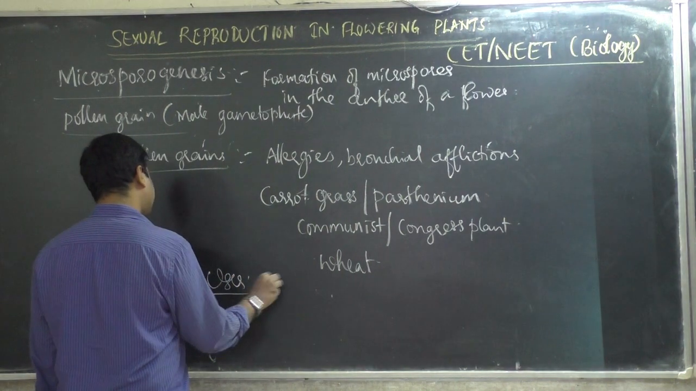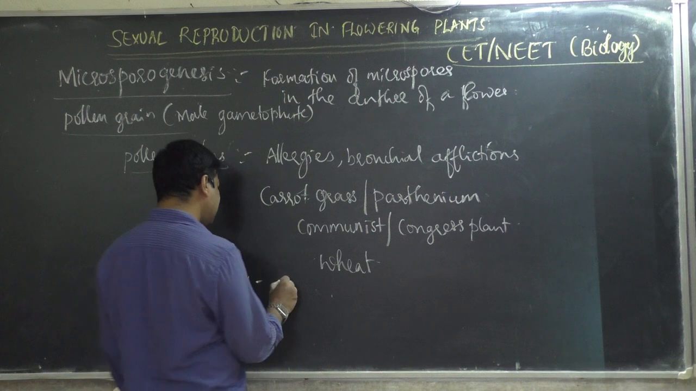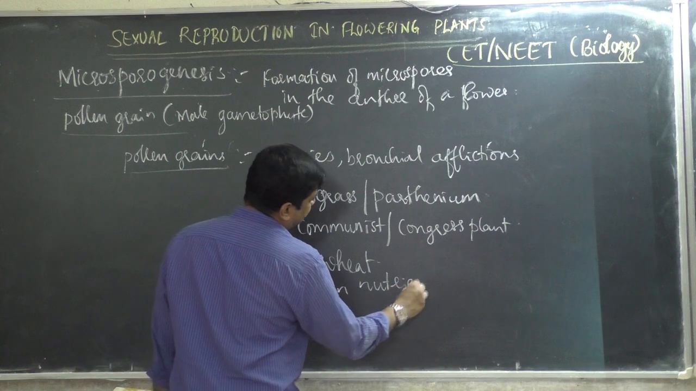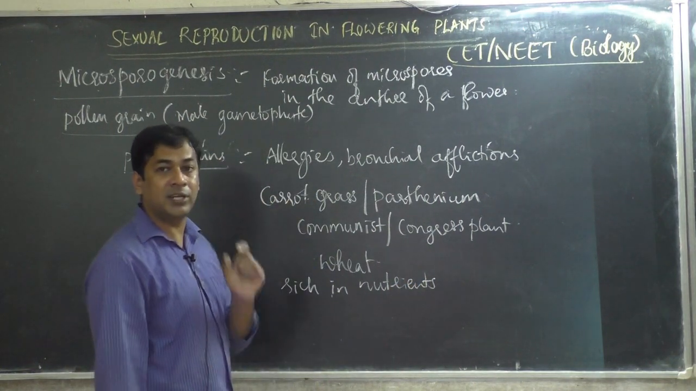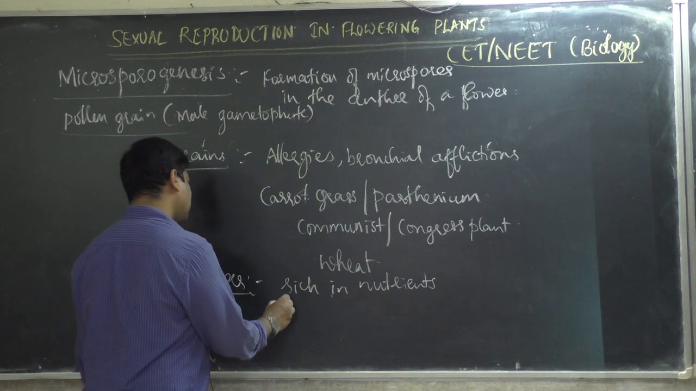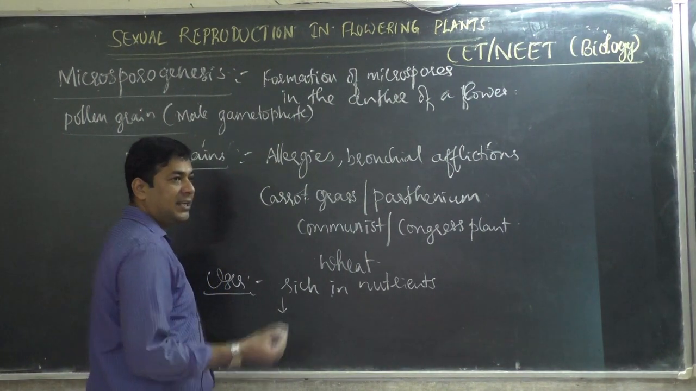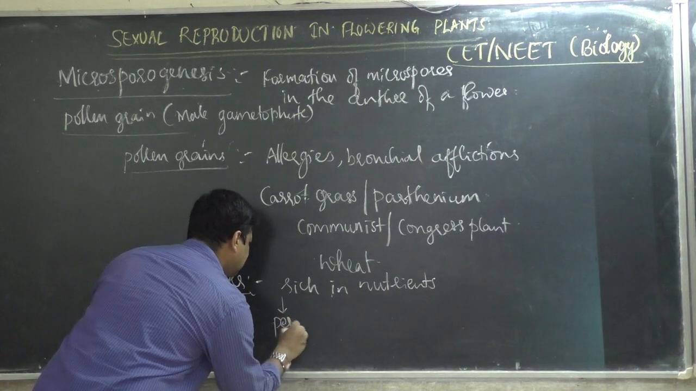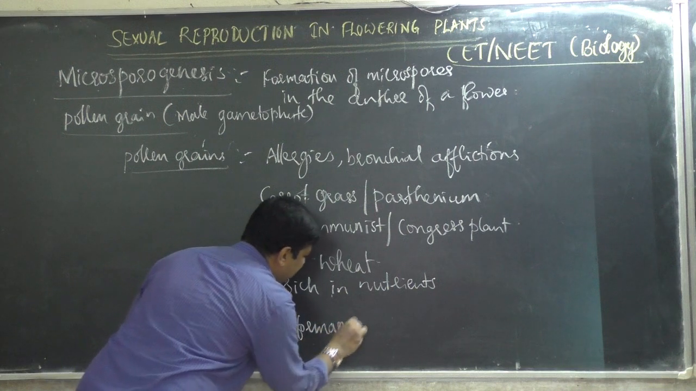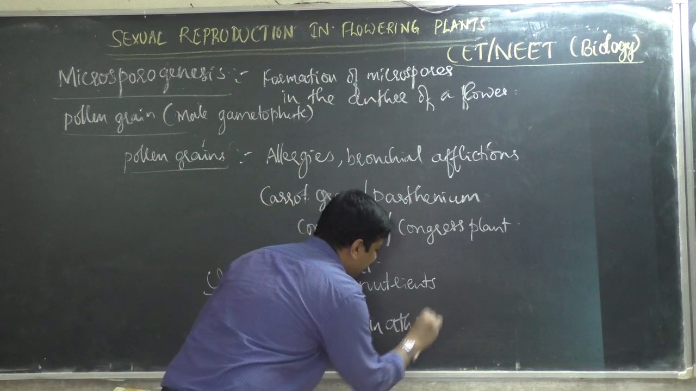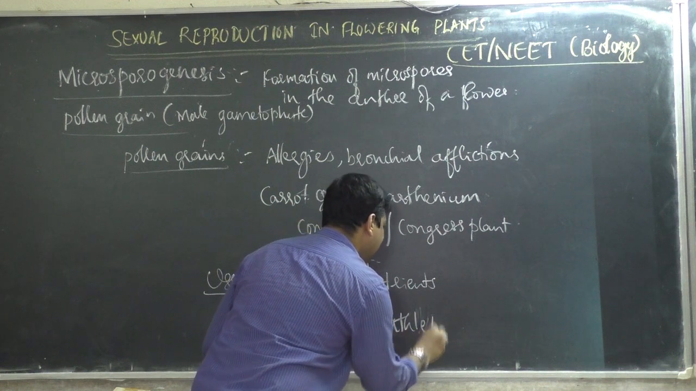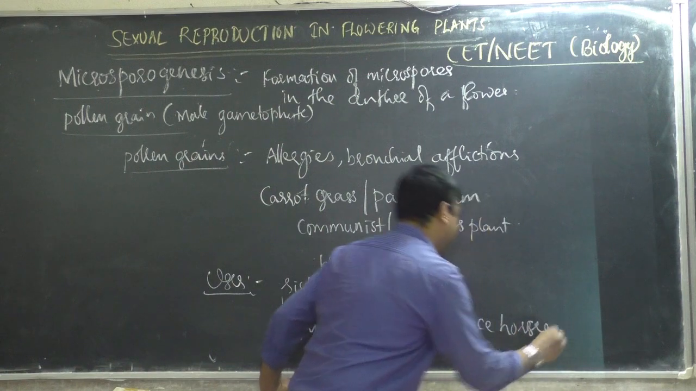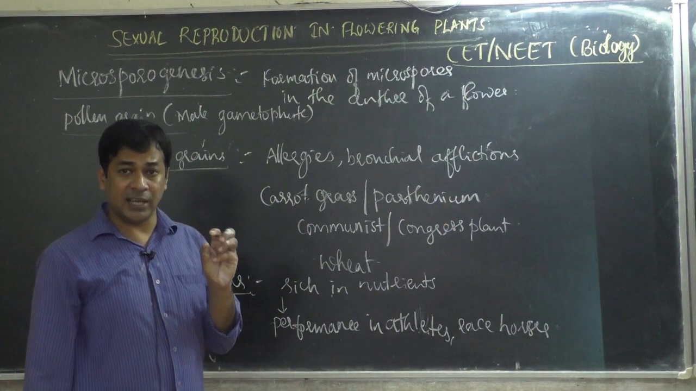Then what about the uses of pollen grains? If we see, pollen grains are rich in nutrients. They are used as food in other countries. We get pollen tablets, pollen capsules. They use them because they believe that taking these pollen tablets increases performance in athletes, sports persons, and even in race horses. They give these pollen tablets to race horses.